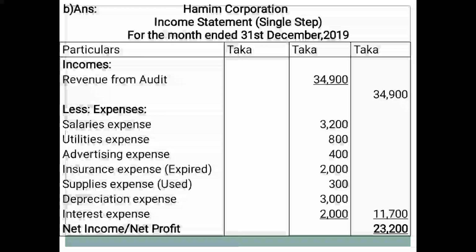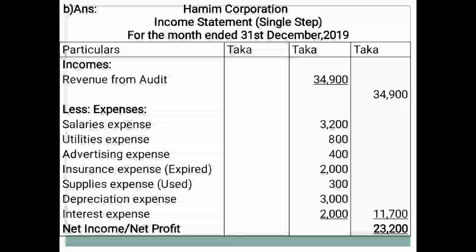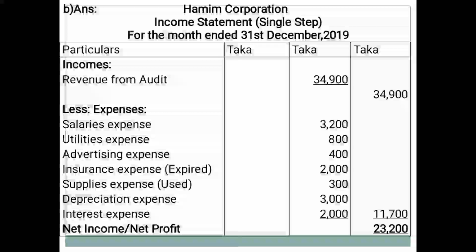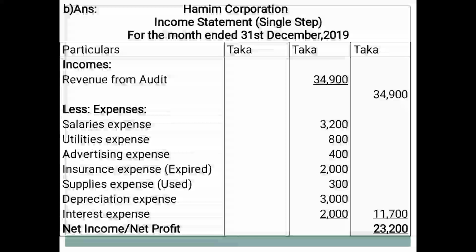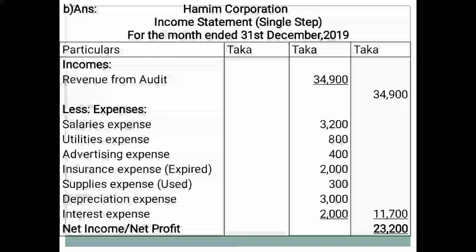In trial balance, salaries expense is available, Taka 3,200. No adjustment available. So you have to write this amount in middle column at first. Utilities expenses from trial balance, this amount we can get it Taka 800. No adjustment is available for this expense. Advertising expenses for Taka 4,000, we can get it from trial balance. No adjustment available in this expense. So 4,000 is written in middle column.